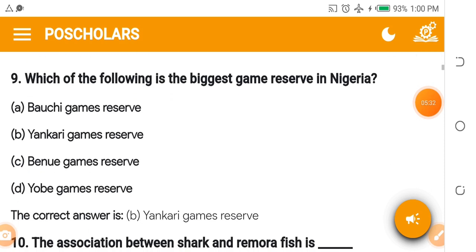Which of the following is the largest game reserve in Nigeria? Bauchi Game Reserve, Yankari Game Reserve, Benue Game Reserve, Yobe. Of course, it is Yankari Game Reserve.